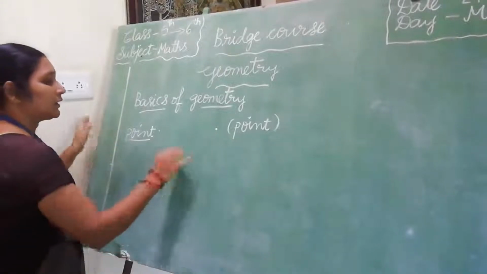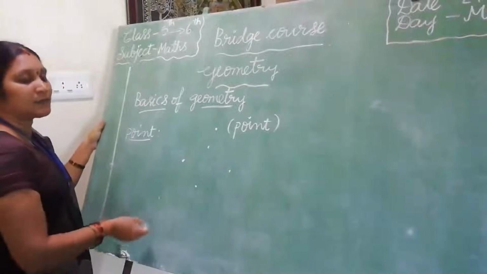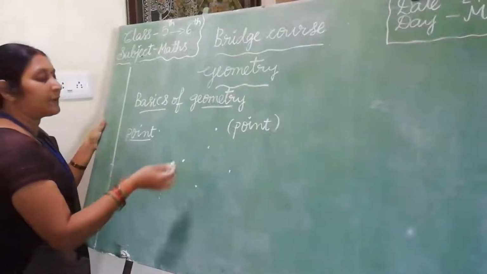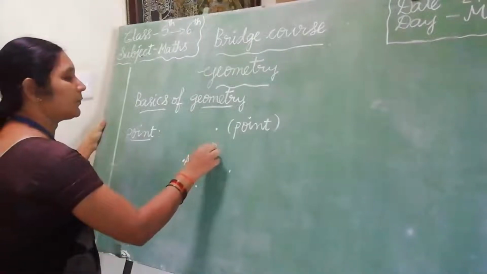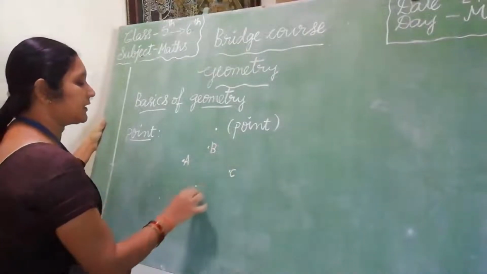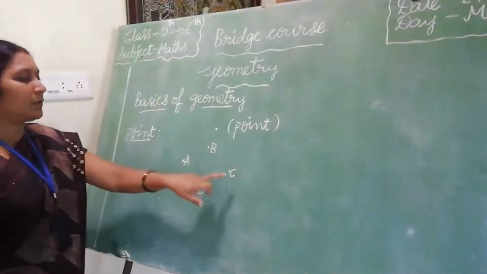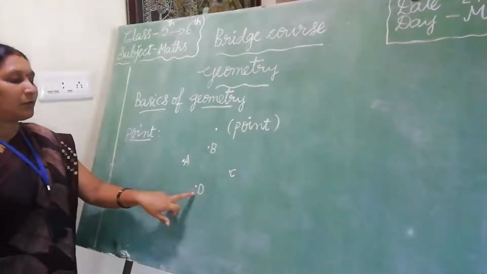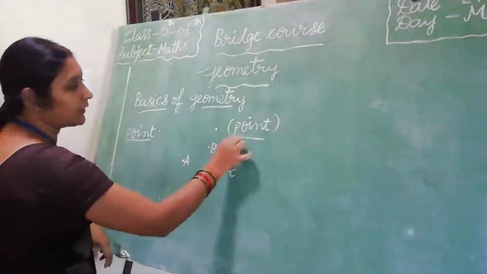Here I wrote 4 points on the board. See how to read these points. We write the names with capital letters. Point A, point B, point C, point D. The study of geometry starts with the point.